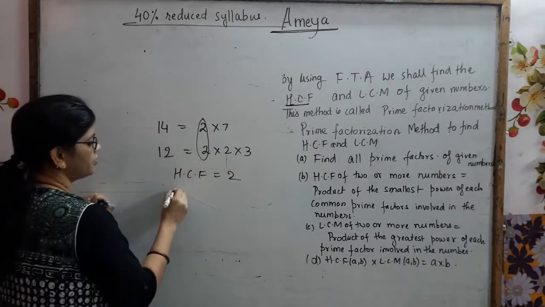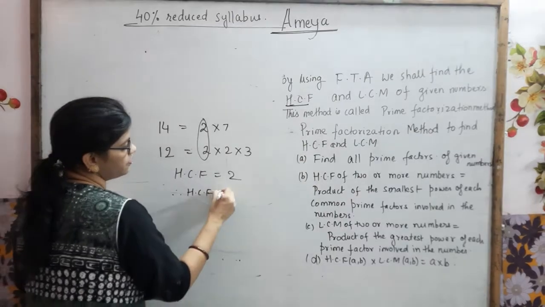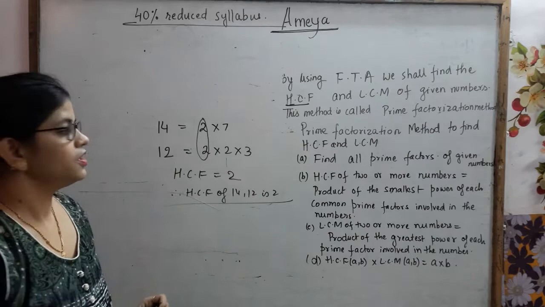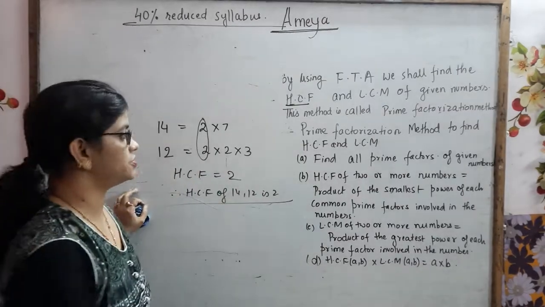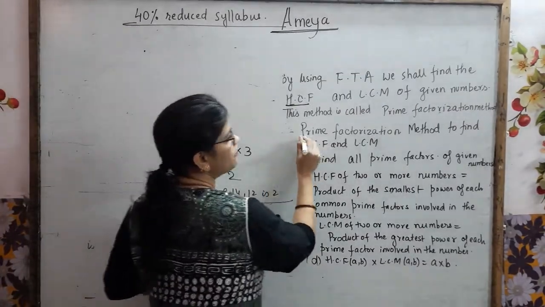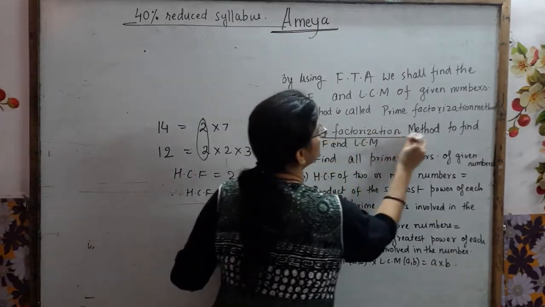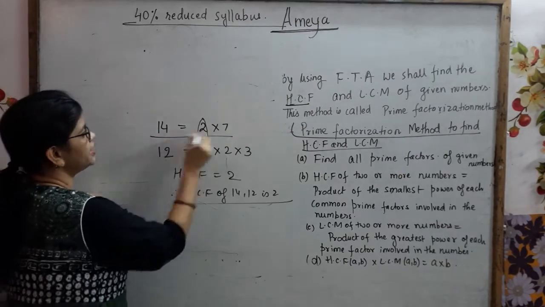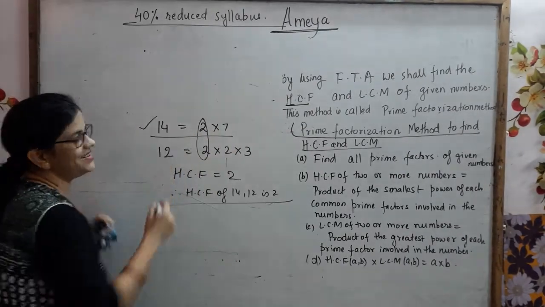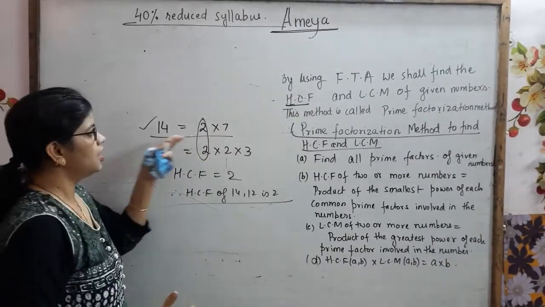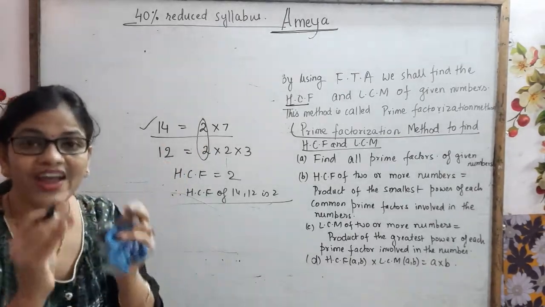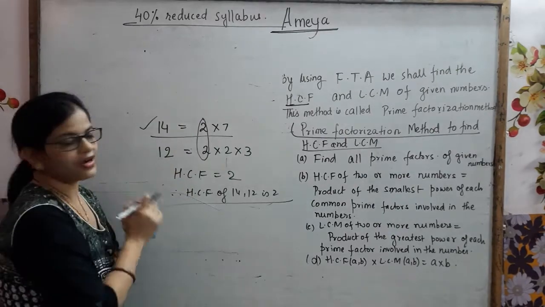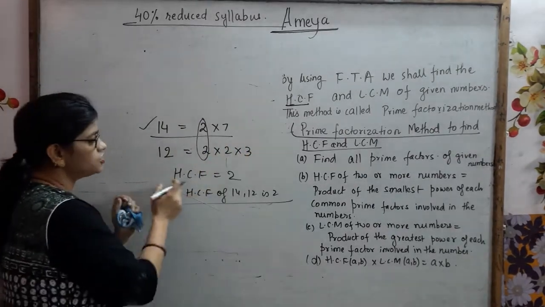So HCF of 14 and 12 is 2. Okay, based on this you will be getting questions. I have already written that we are going to use the prime factorization method. This is the prime factorization method. When you write 14 is equal to 2 into 7, you are finding the prime factors of a composite number. 14's prime factors are 2 into 7, and 12's prime factors are 2 into 3. Fine. So HCF is 2.